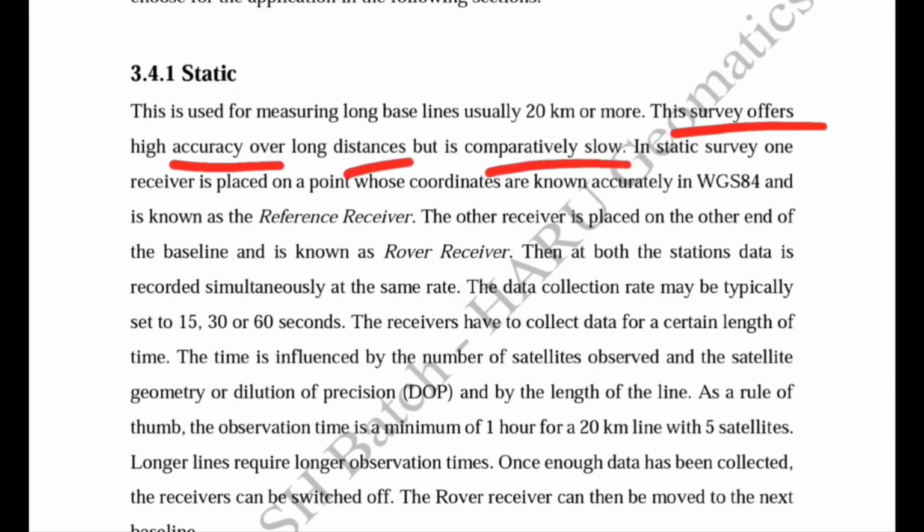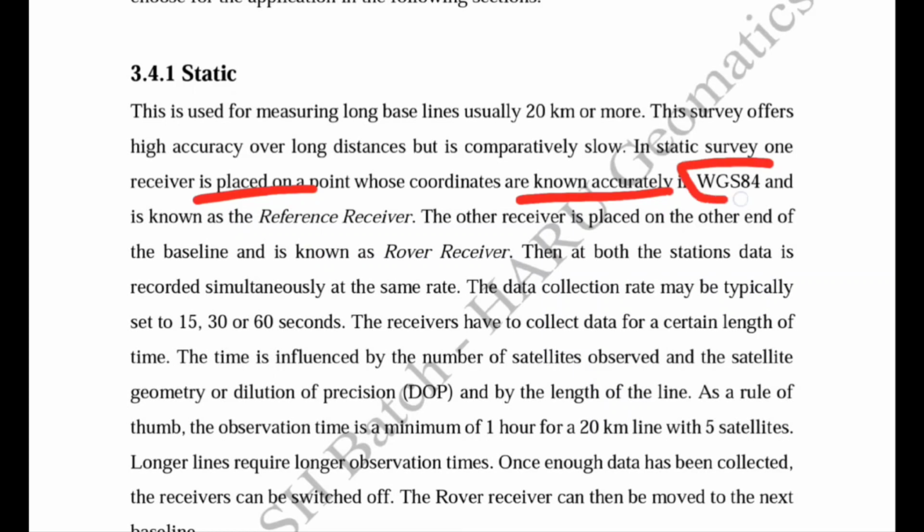And in the static survey, how are the receivers operated? In a static survey, one receiver is placed on a point whose coordinates are known in the WGS 84, the 1984 World Geodetic System, and this receiver is known as the reference receiver because it has a known location. Another receiver, placed on the baseline at unknown points, is known as the rover receiver.